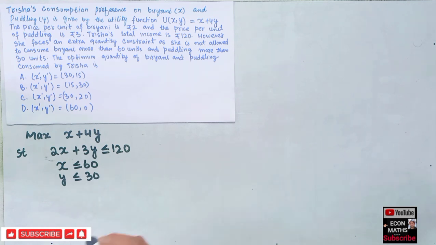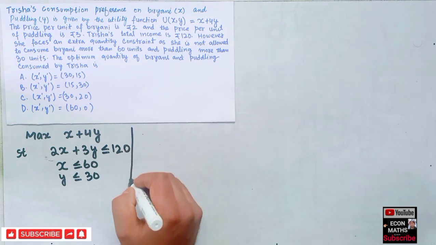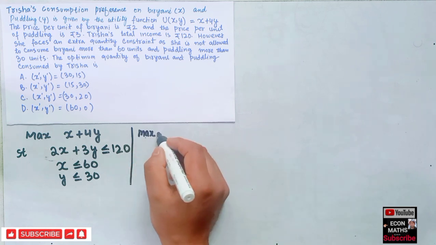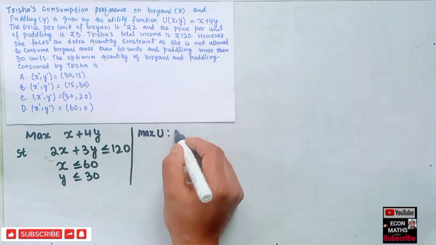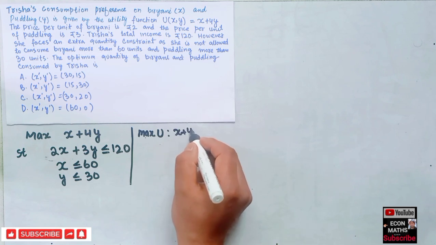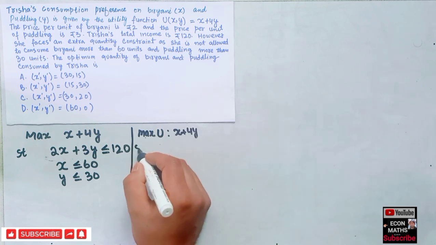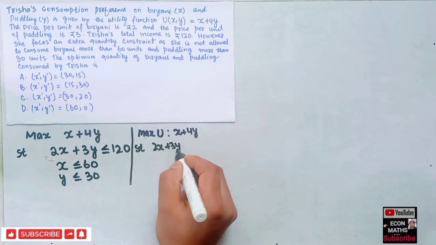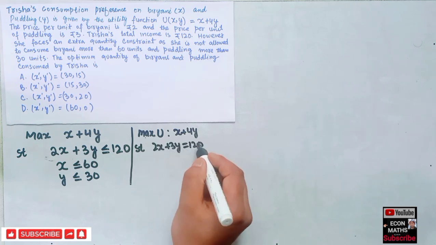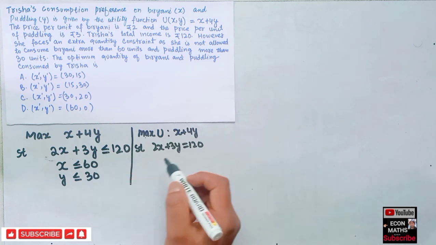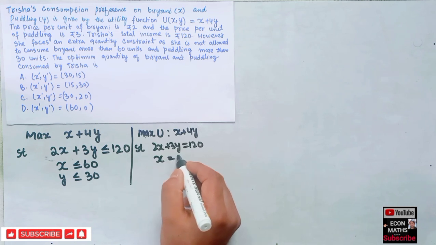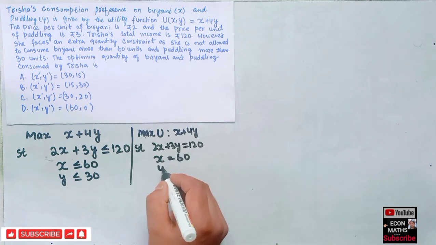That means we have to maximize utility, which is x plus 4y, subject to the constraint 2x plus 3y is equal to 120. So first we convert all inequalities into equalities, and the other constraints are x is equal to 60 and y is equal to 30.